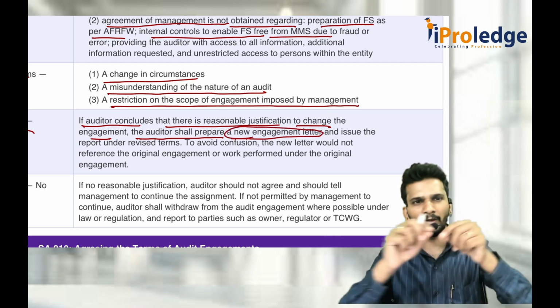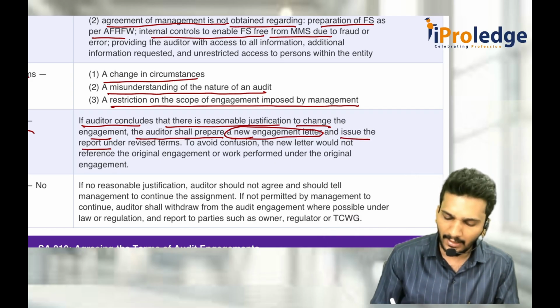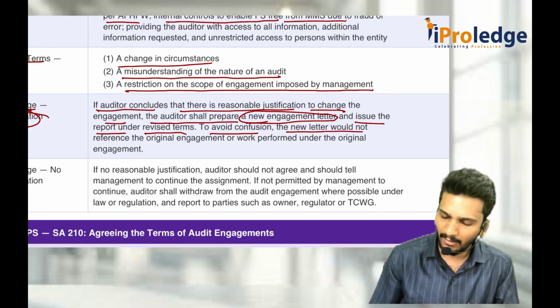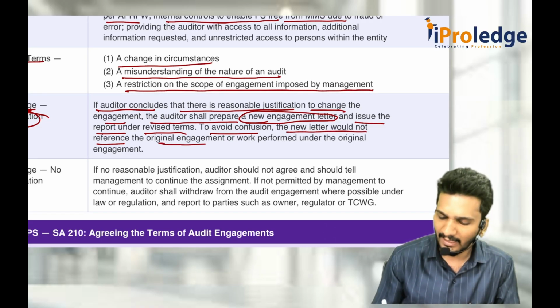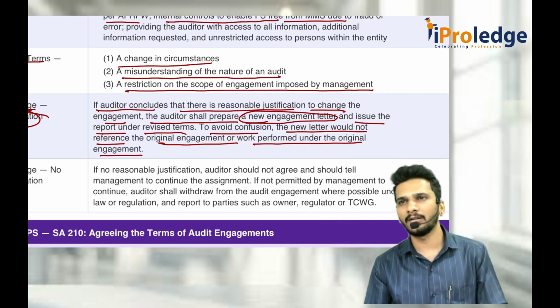Okay, sir, that old one we will tear it off, you will throw it, we will enter into a new engagement and issue a report under revised terms. Don't go for earlier terms. To avoid confusion, the new letter would not give the reference to the original engagement or work performed under the original engagement. That means you never give the reference to old work.